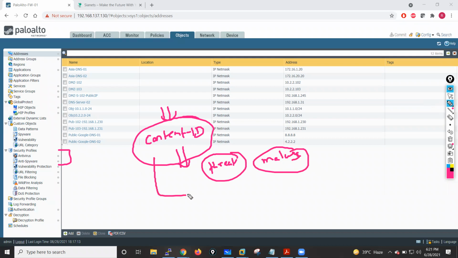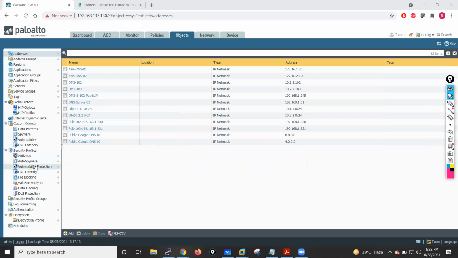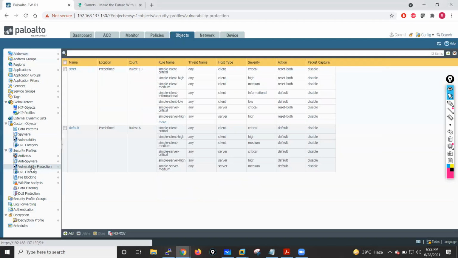When it receives a packet, it uses the protocol decoders to decode it, and then matches the decoded payload against different signature databases. The firewall has a signature database for antivirus, one for anti-spyware, and one for vulnerability protection.